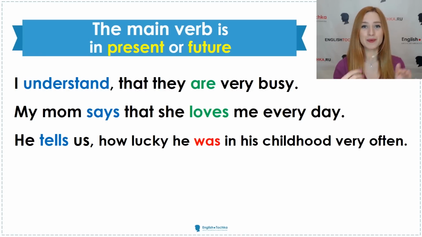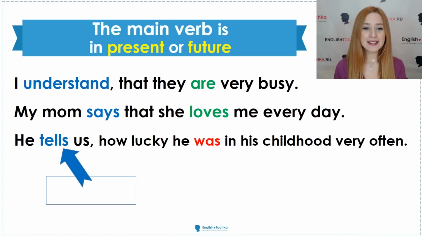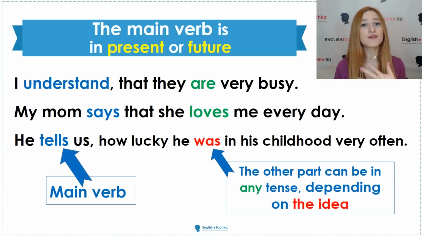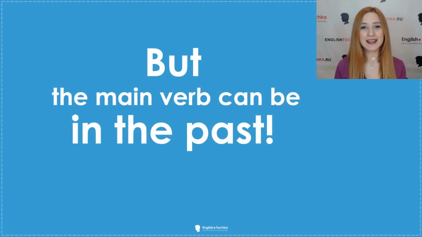So as you can see, present simple in the first part, the main verb is in present simple. And the following clause is in past simple. And that's completely okay because that's what we wanted to say. So as you can see, the main verb can be in the present tense or in future tense. The following part can be in any tense according to what we want to say, depending on the idea. But it is very important to understand that the main verb can also be in the past.